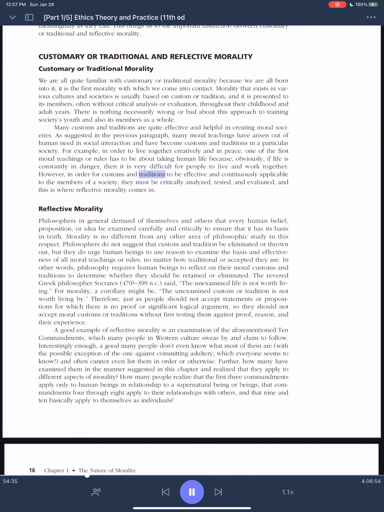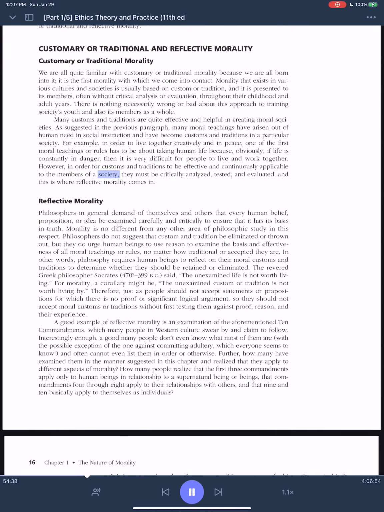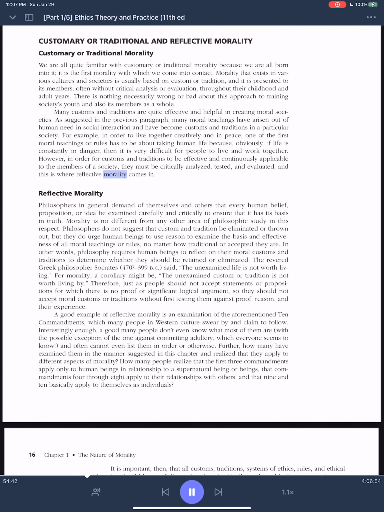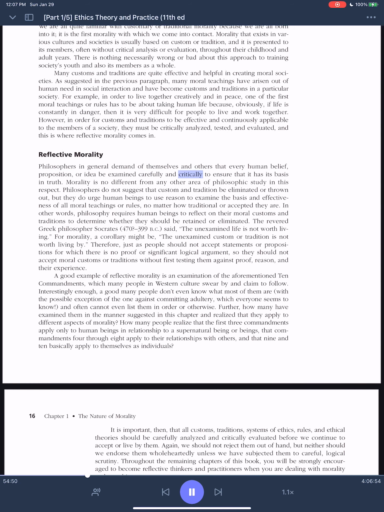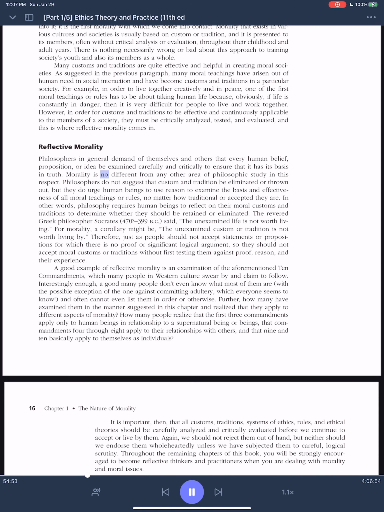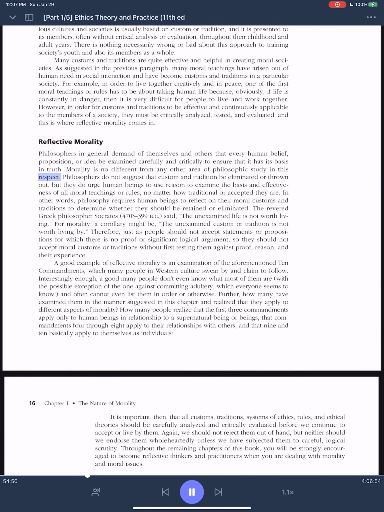However, in order for customs and traditions to be effective and continuously applicable to the members of a society, they must be critically analyzed, tested, and evaluated. And this is where reflective morality comes in. Reflective morality. Philosophers in general demand of themselves and others that every human belief, proposition, or idea be examined carefully and critically to ensure that it has its basis in truth. Morality is no different from any other area of philosophic study in this respect.